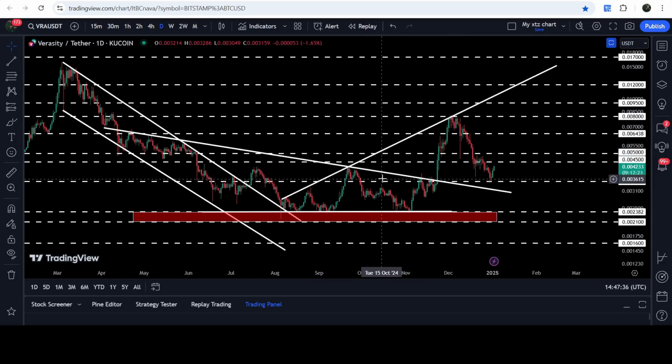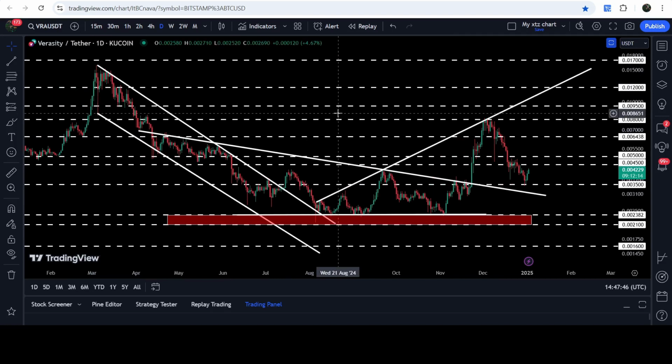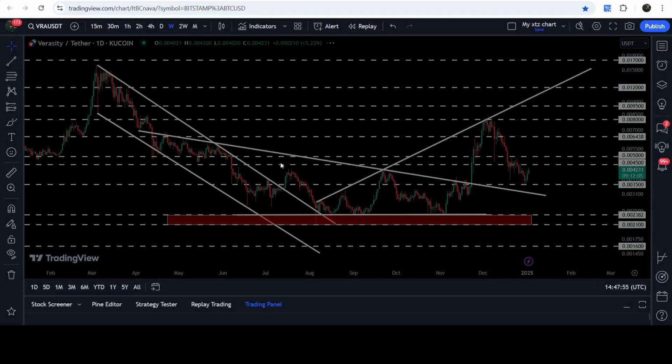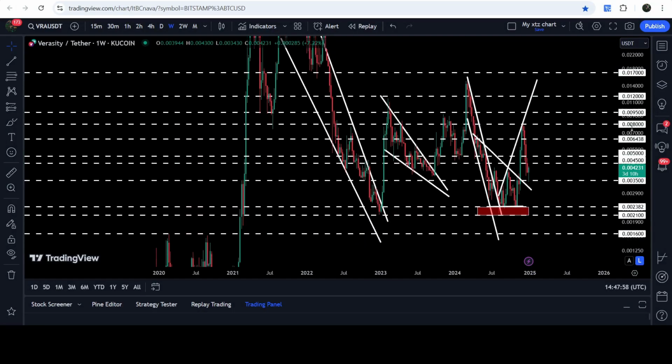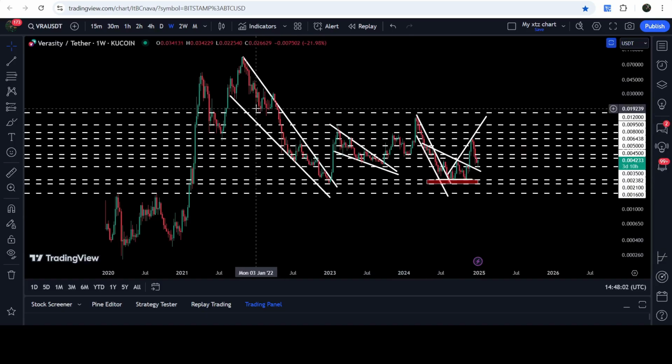And here we got another rejection after the breakout from this triangle. By the way, we have already hit the target for the breakout from this descending triangle, but still a very big move is due, and that is the target for the breakout from this channel. That is here at the top of the channel at 1.5 cents. And by the way, from slightly higher than this 1.5 cents resistance, we have another very long-term resistance here at 1.7 cents as well. If we take a look at the weekly time frame chart, you can see that this 1.7 cents has previously been working as a very strong support here for several weeks, and now it can be flipped into a strong resistance, and it can be another hurdle for the price to continue this rally to the upside.